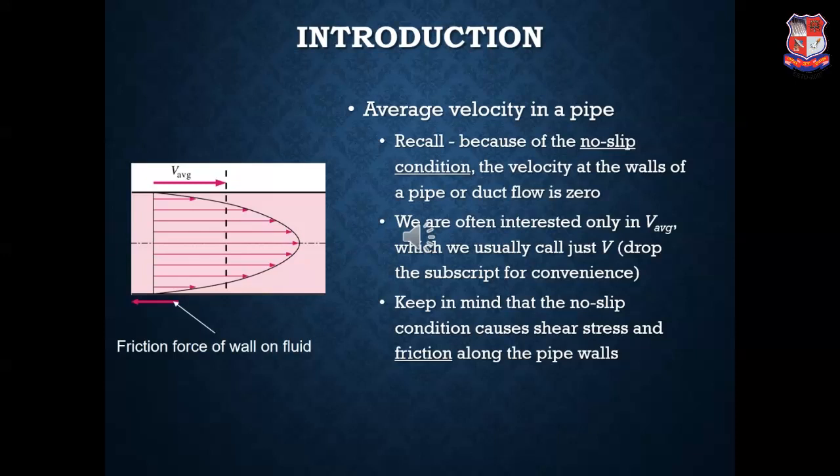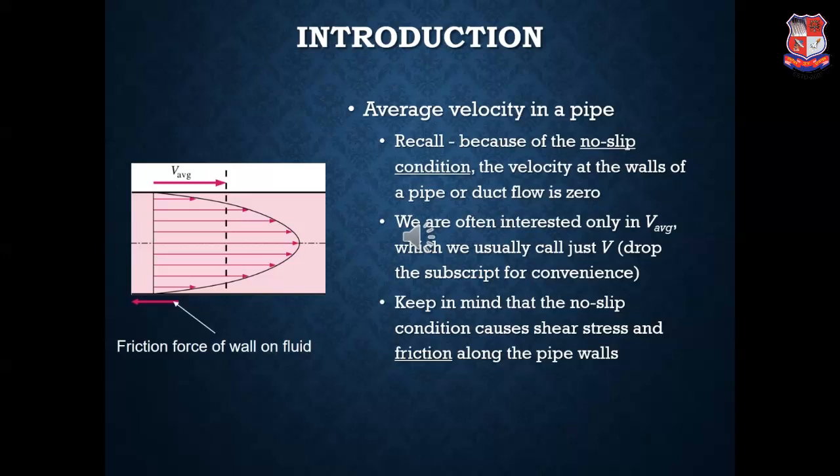Now generally we say that there is a no slip condition which prevails in a pipe, hence at the walls of the pipe or the duct, the flow velocity will be 0. Now how does that take place? If you observe the velocity diagram shown at the left of the screen, you will observe that the velocity near the walls is very less. At the wall it's 0.